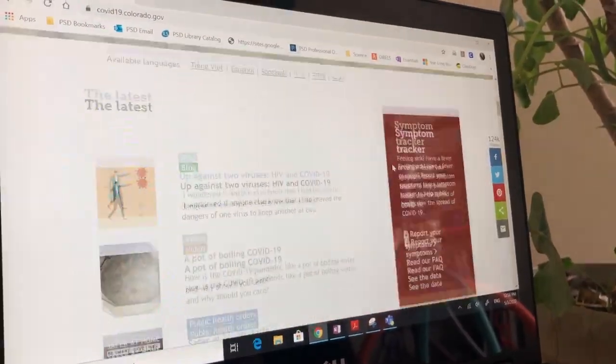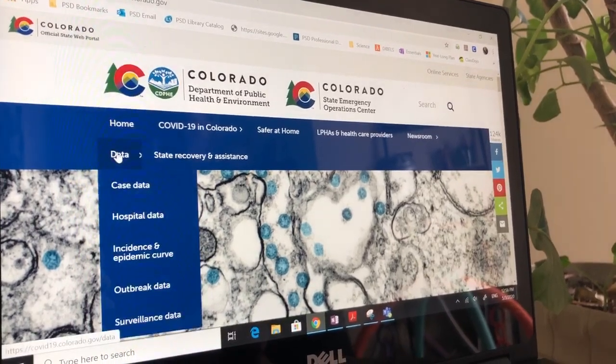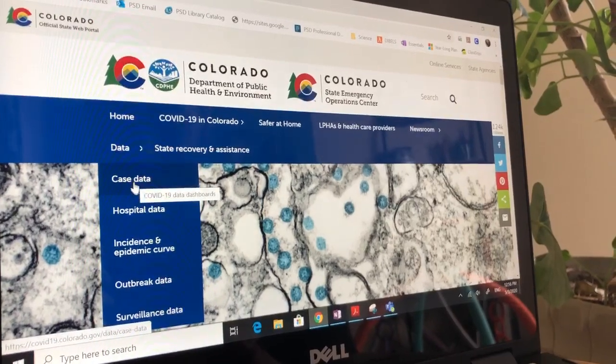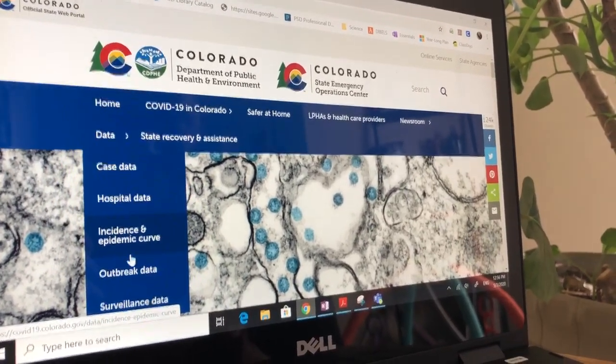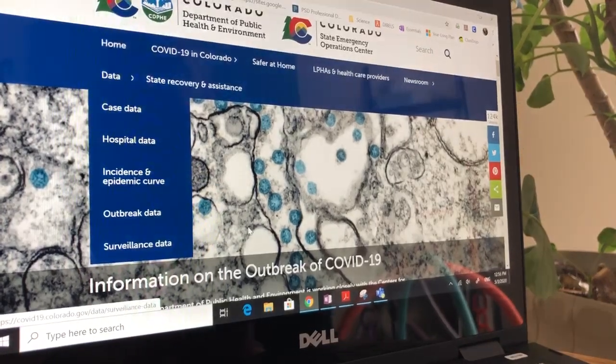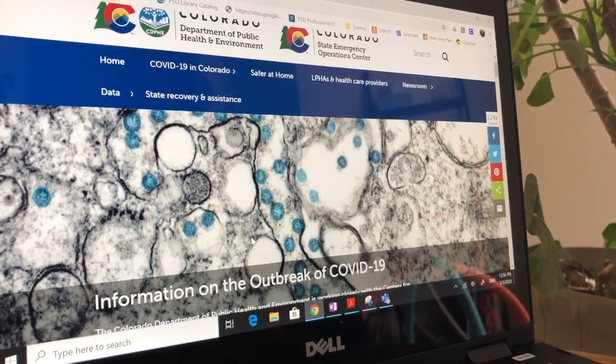So if we go up here where the tabs are, where it says data, which is what I'm trying to collect, it's a little better organized, but there's still a lot of tabs under data. So the very first thing I did was write down the information that I'm trying to get from the website.